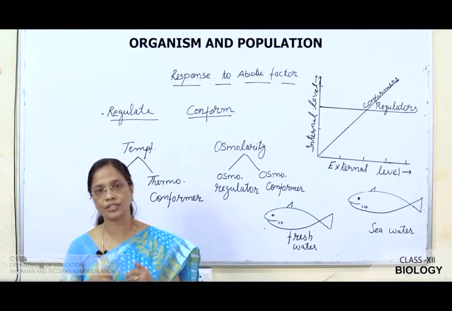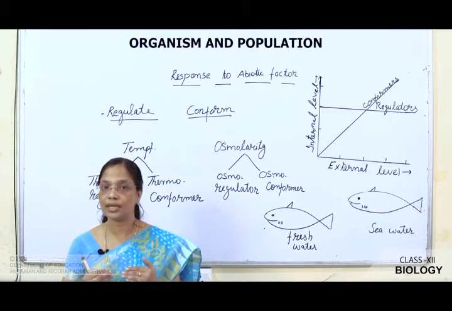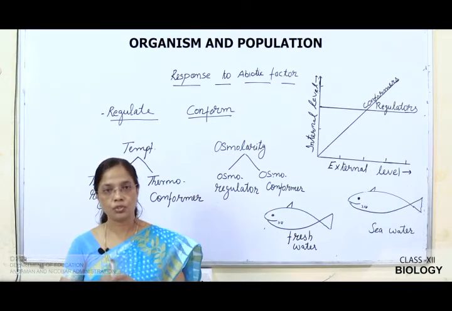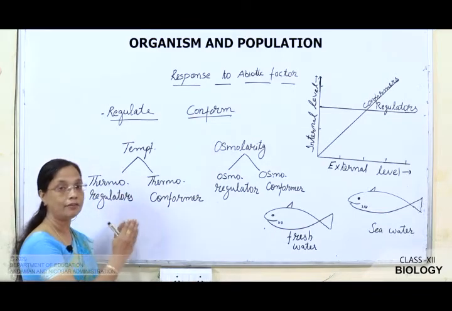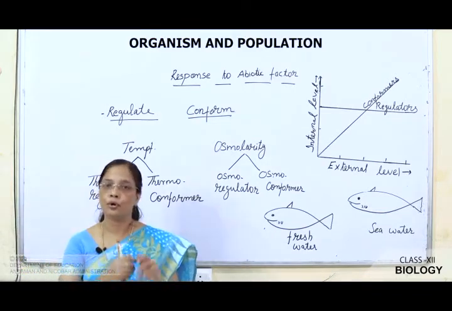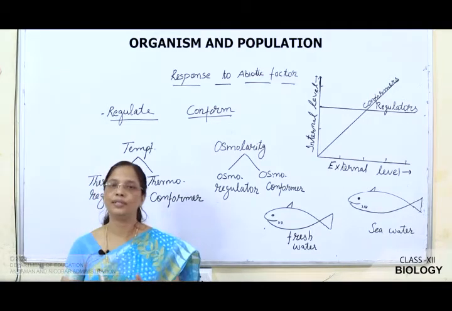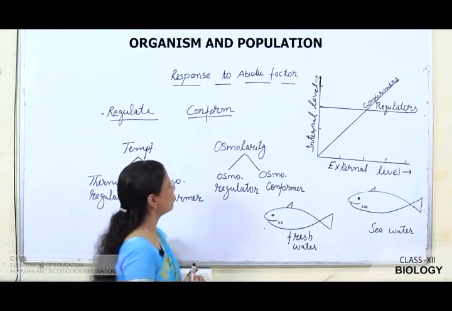What is the role of this shivering? Shivering releases energy, so that it keeps up a constant temperature. So, the regulators maintain a constant temperature, but the conformer is unable to maintain a constant temperature, they adjust with the surroundings. Now we will see another factor, that is osmolarity.